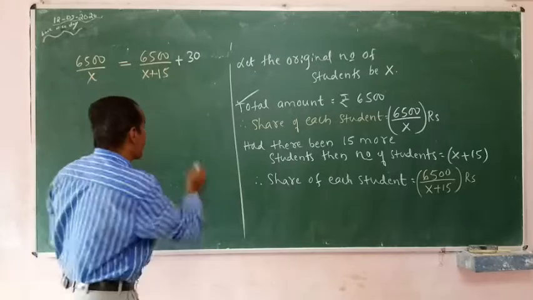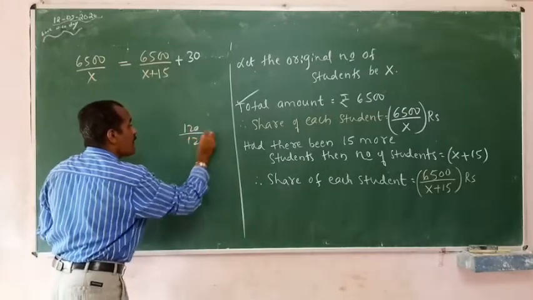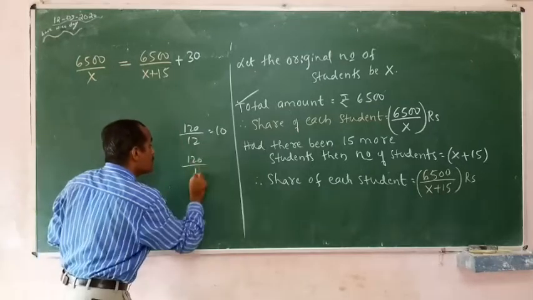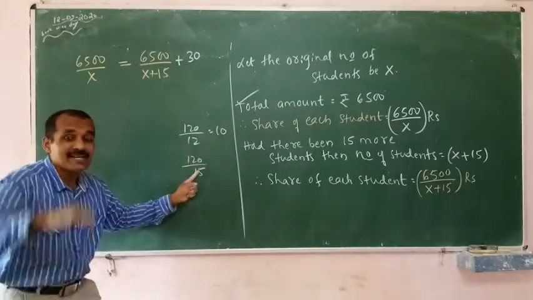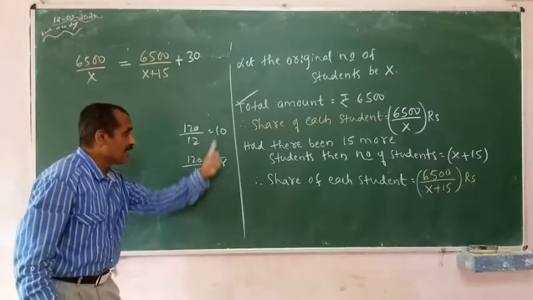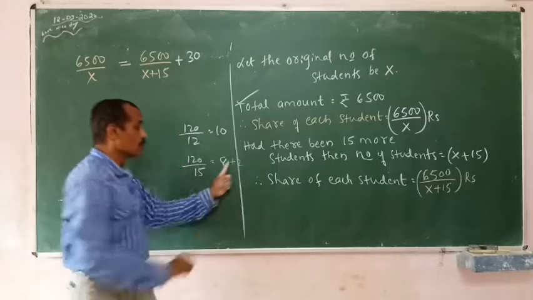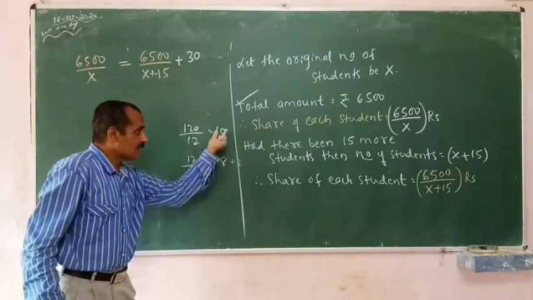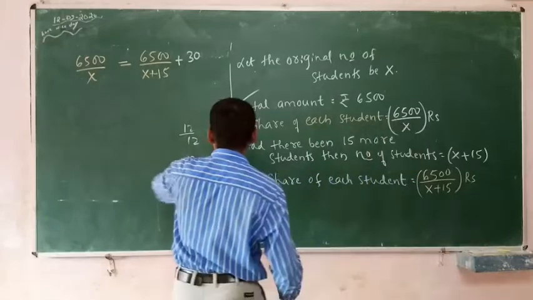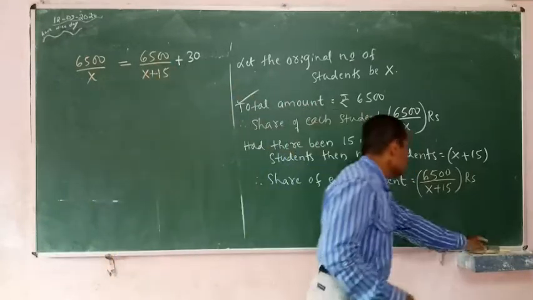I have told you my earlier example. 120 by 12, 10 rupees. When the students are more, 120 by 15, the students are increasing, the share is reduced. How much? 8 rupees. That means to balance this, I have to add here 2, where there is less, so that 10 is equal to 10. Now, let us solve this problem.